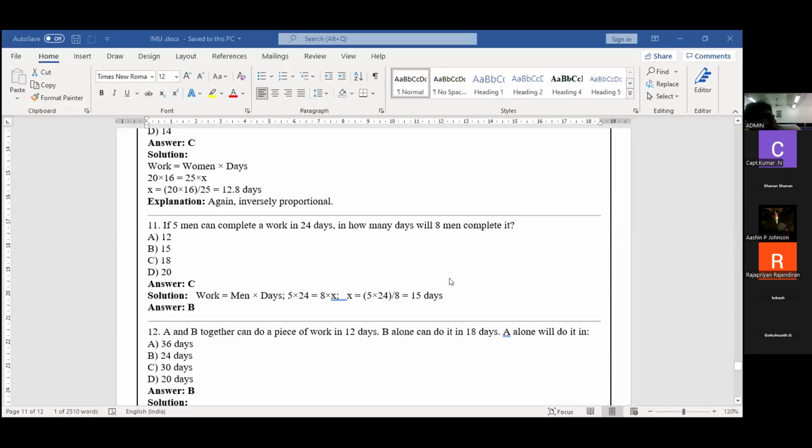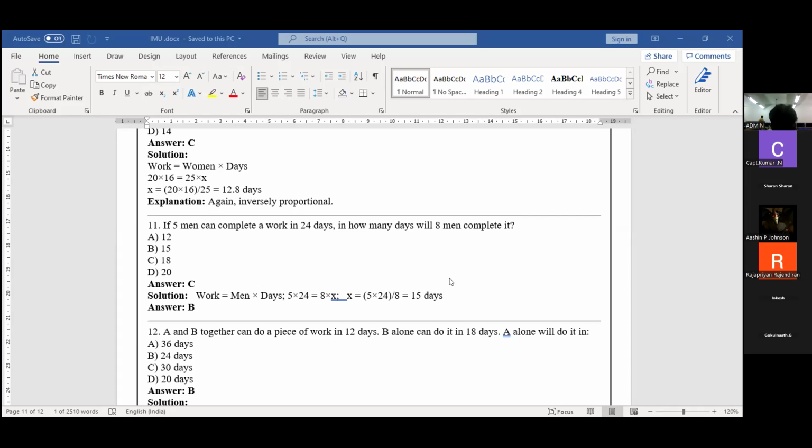Sir, the 11th problem. Just to go through. Answer this: 5 men have completed the work in 24 days. In how many days will 8 men complete it?